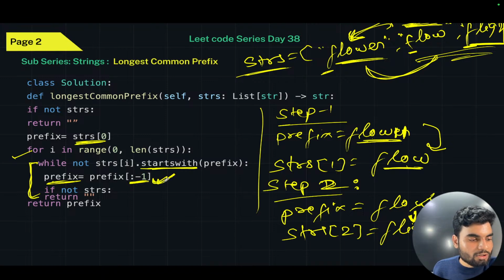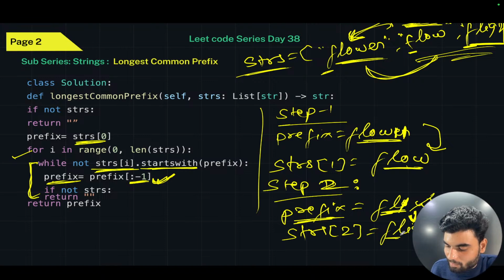Again you check if this flow is available in this. No, also not available. Then you reduce one character again. Then this fl is remaining. When you have this fl, you will check in this. It is available. If this string starts with this fl, is it starting with this? Yes, it is starting.